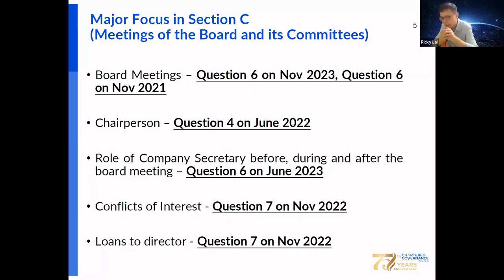And finally, loans to directors. Please also consider the CO requirements regarding the prohibition on granting a loan, guarantee, or quasi-loan to the directors. You should have sufficient knowledge under the CO of how and when the company can provide a loan or guarantee to the directors.